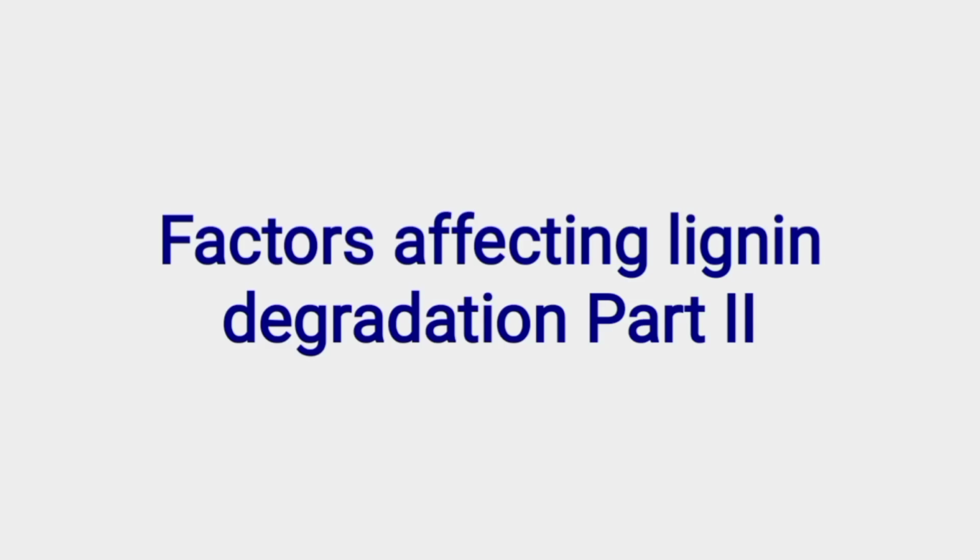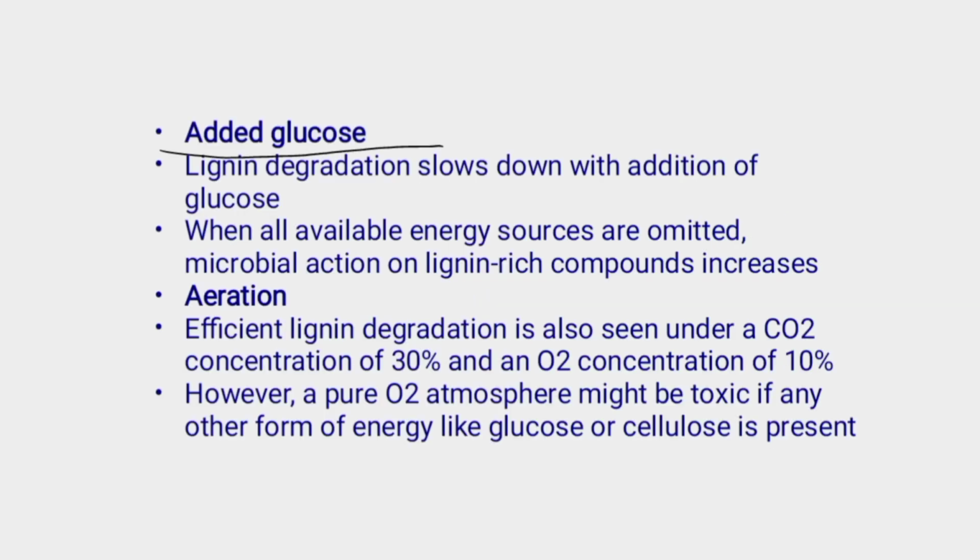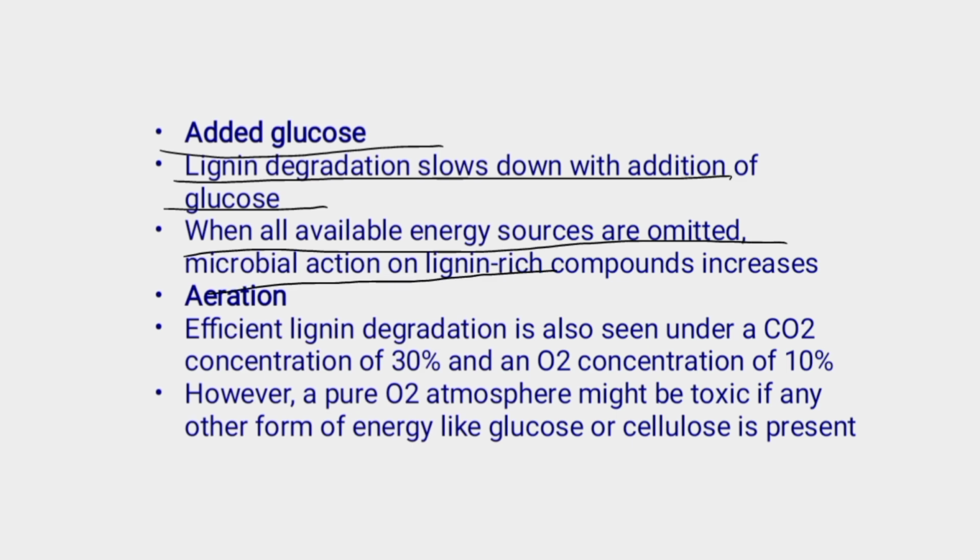Dear all, in this video we see the factors that affect the degradation of lignin. First is added glucose. Lignin degradation slows down with the addition of glucose, as an excess of readily available energy source like glucose causes decreased consumption of lignin. When all available energy sources are omitted, the microbial action on lignin-rich compounds increases.